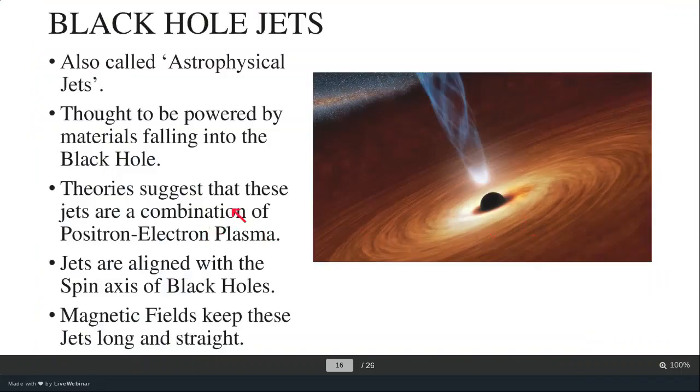Now, black hole jets. This is another important parameter to understand black holes. We don't really know much about them because it is still a mystery. They are also called astrophysical jets. Black hole jets are thought to be powered by materials falling into the black hole. Theories suggest that these jets are a combination of positron-electron plasma.